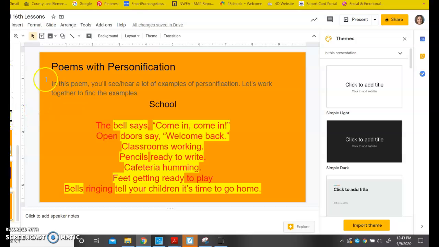So there you have it. This whole poem, School, has a lot of personification. Just remember, personification is giving human-like qualities or things humans can do to things that are not human. On the next slide, you're going to have a chance to highlight any examples of personification in a poem. All right, good luck.